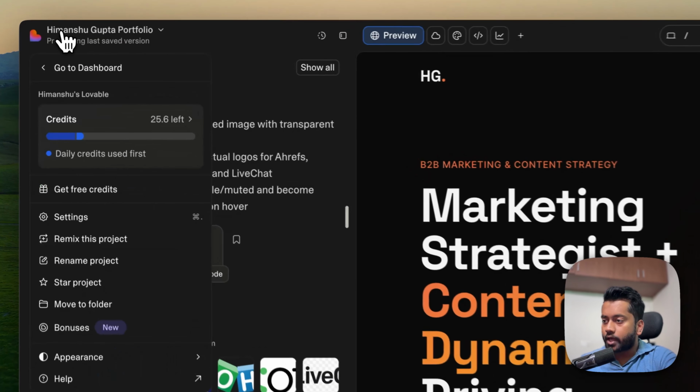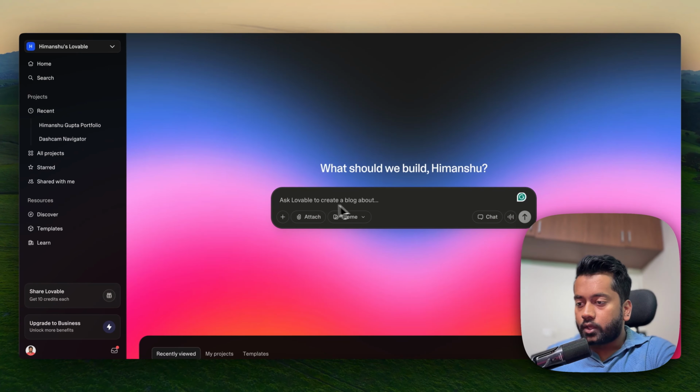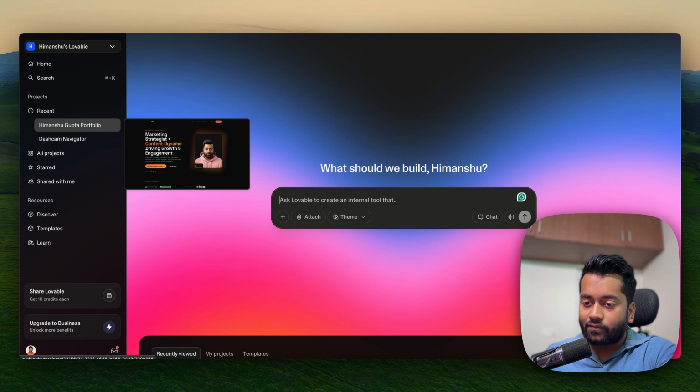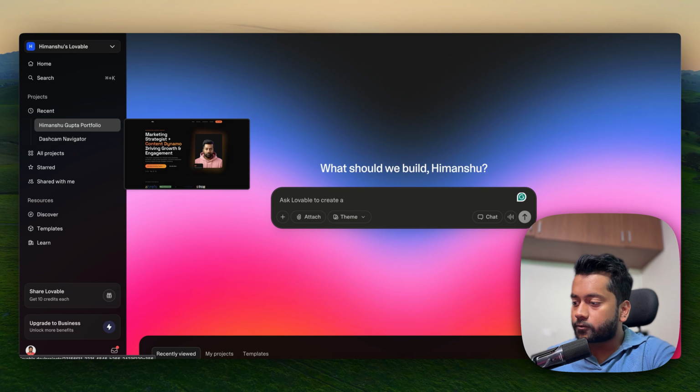So when you go to the dashboard, the first step, if you want to create a new project, is to just add a prompt. I'd suggest you go to Claude and type in, hey, I wanted to create something like this, give me a detailed prompt for an app builder. And what Claude will do is give you a very, very detailed prompt. I think that is the best way to start, because it'll give you a good idea about everything, and it makes your job very easy. And if your first draft is good enough, you'll also be interested in making changes and going further.